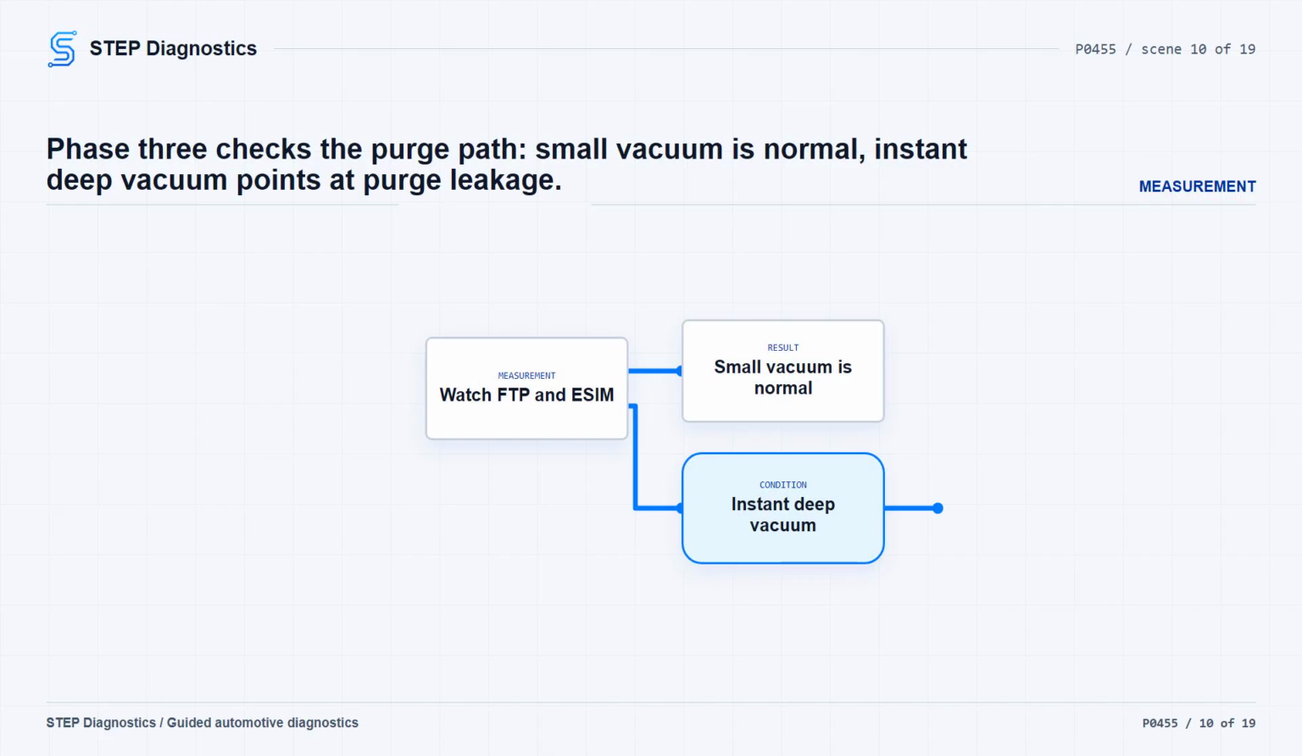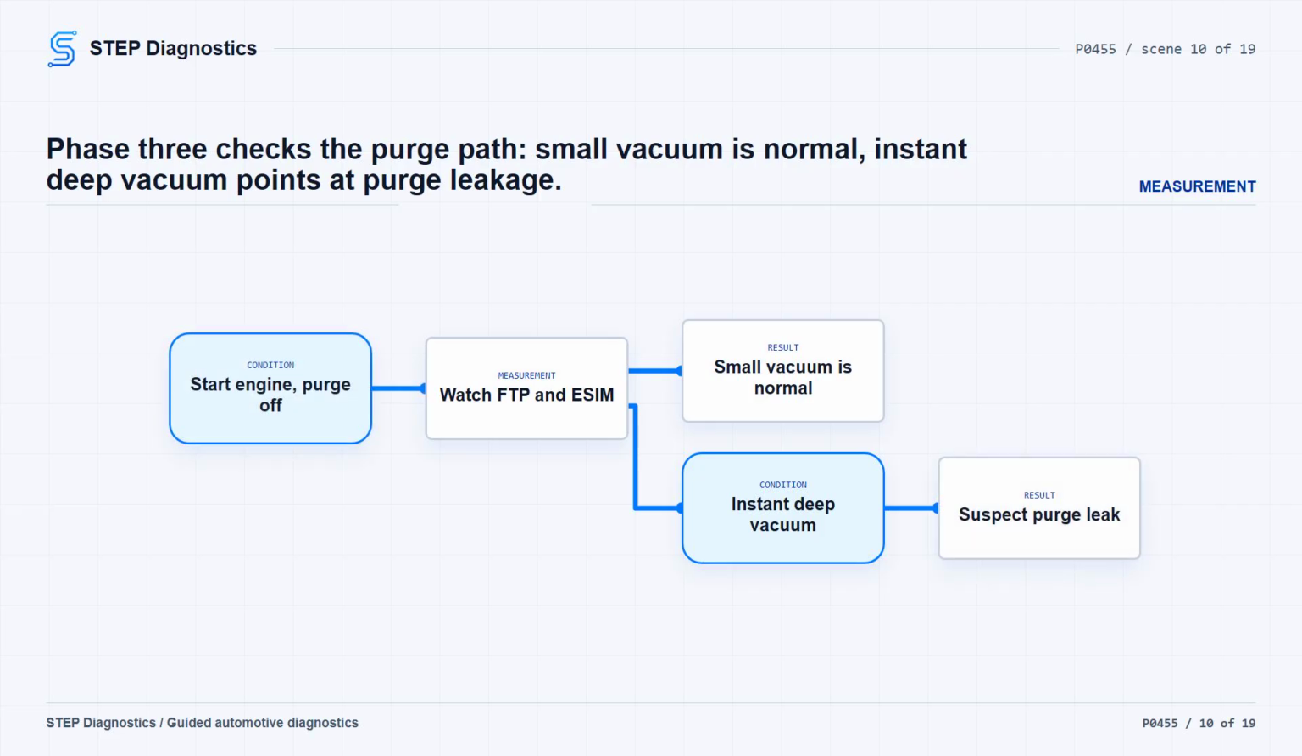Phase 3 checks for a purge solenoid leak. Start the engine with the purge solenoid off, and document the ESIM switch and FTP sensor within 5-10 seconds. A small vacuum is normally created as fuel is pulled from the tank, typically between approximately -25 and -50 Pa. If vacuum appears instantly and is near or below the ESIM regulation point of -500 Pa, suspect the purge solenoid is leaking.